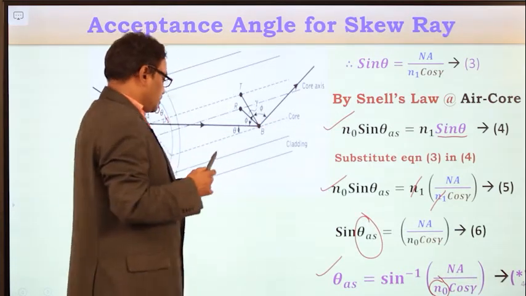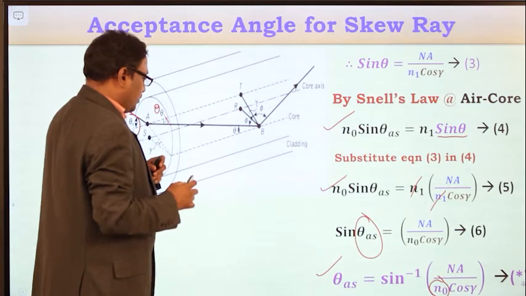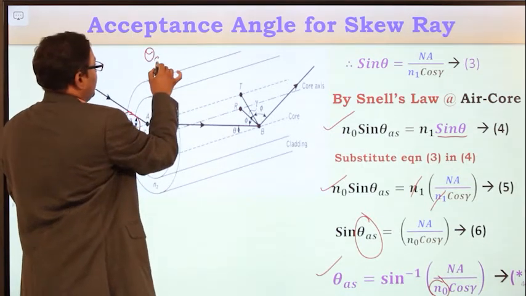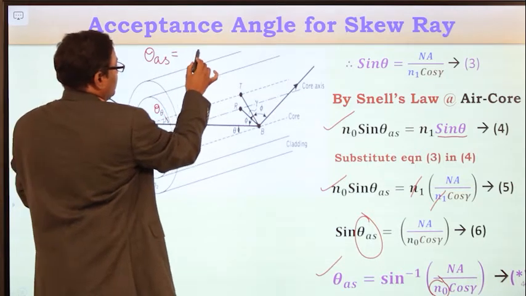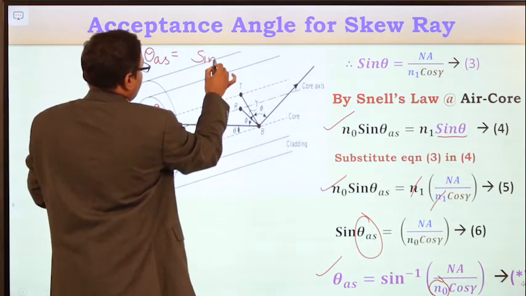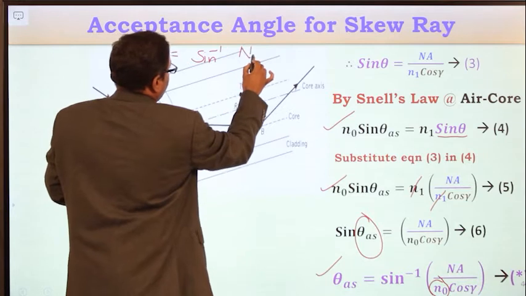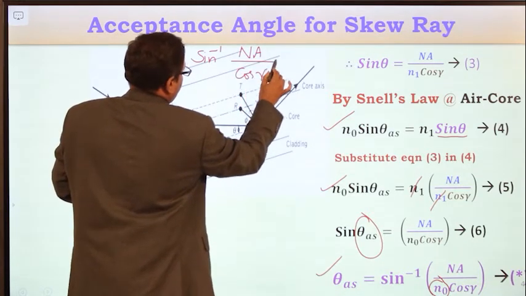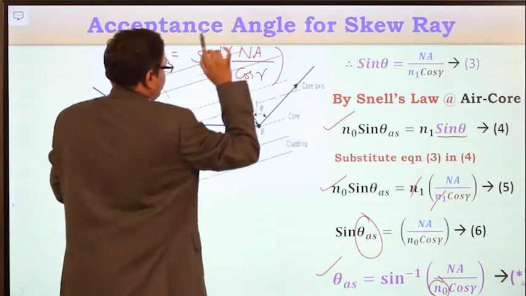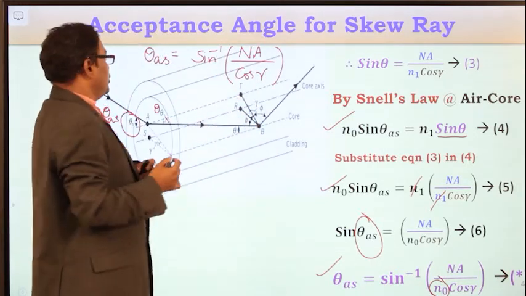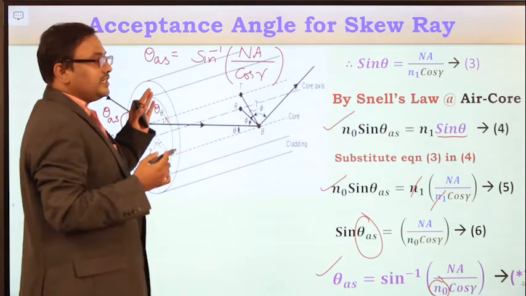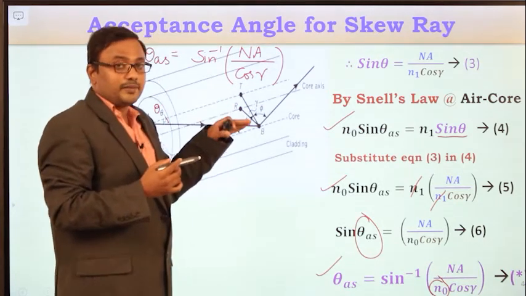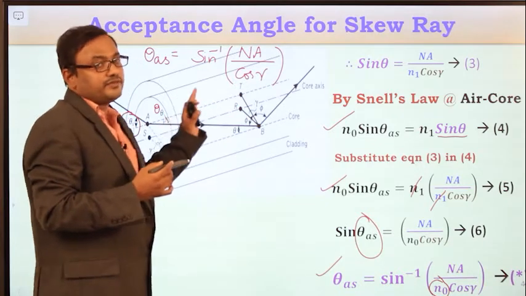So from this we can conclude that the acceptance angle of the skew ray, theta_as, is equal to sine inverse of numerical aperture divided by cos gamma, if the light ray is entering from free space.